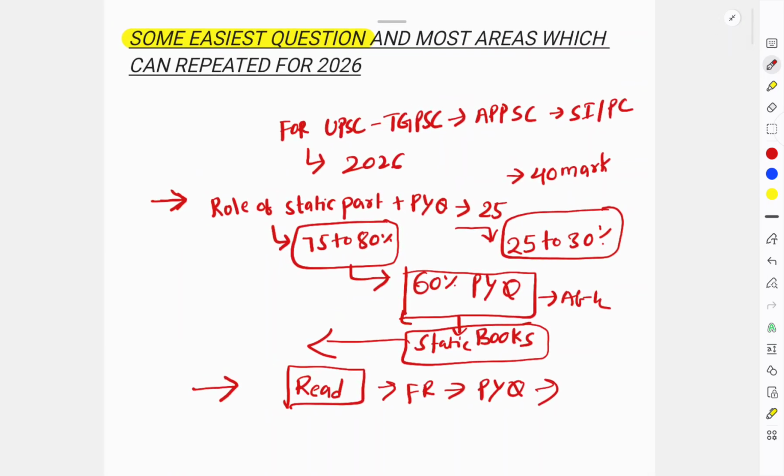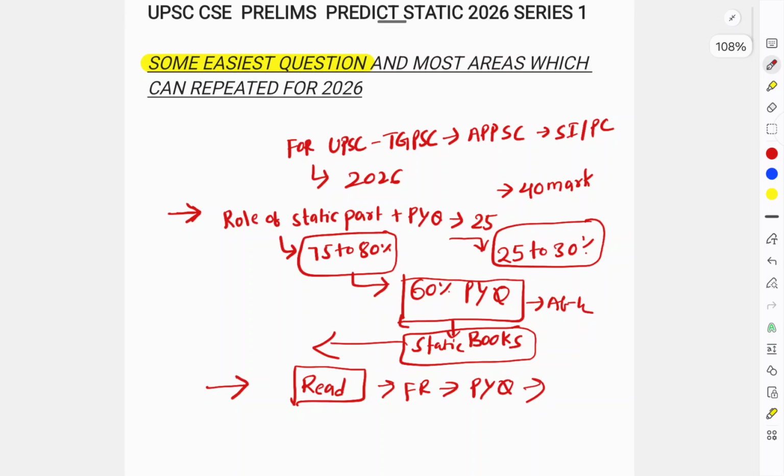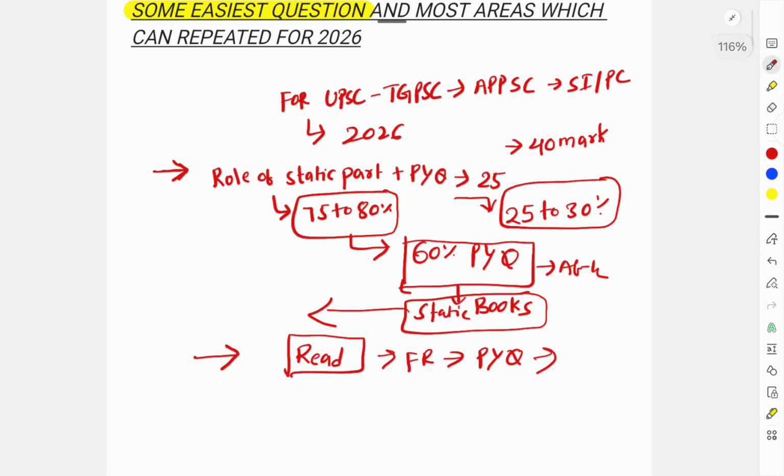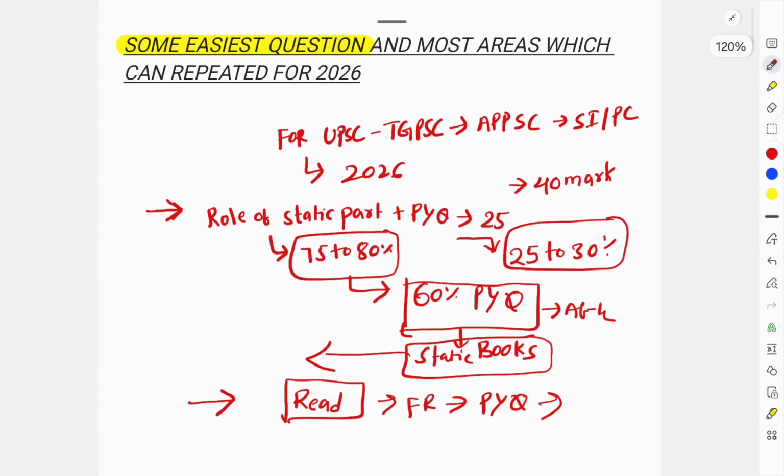So I will show the relevance of current affairs, where you have to pick, and we should leave many things, because everything is becoming current affairs, and it is not relevant for UPSC and competitive exams. Only some important things we have to do, and I will do a series on it. Presently the static part is 75-80%.